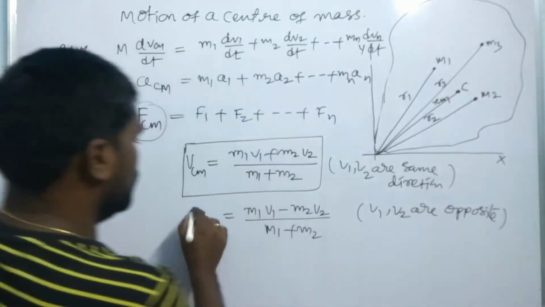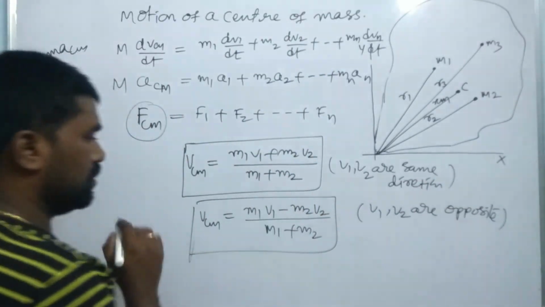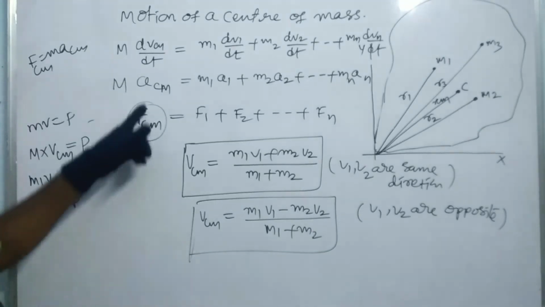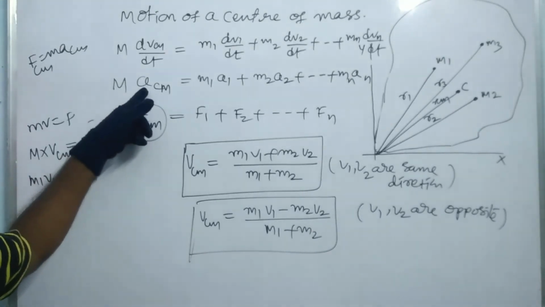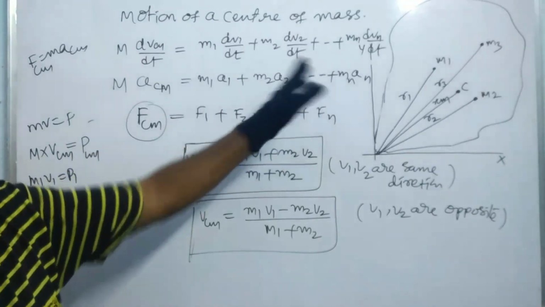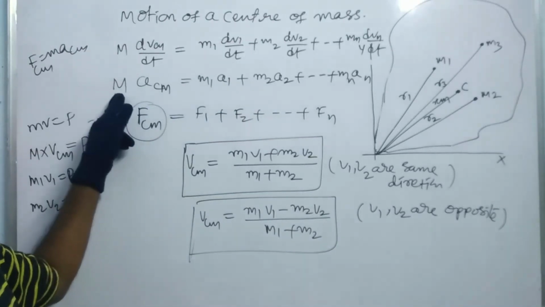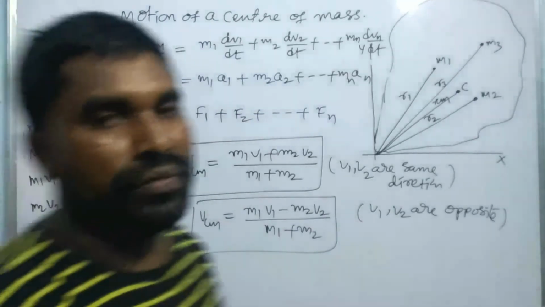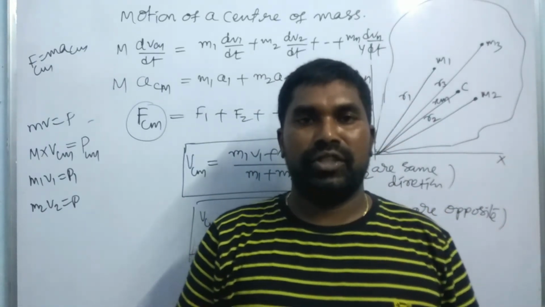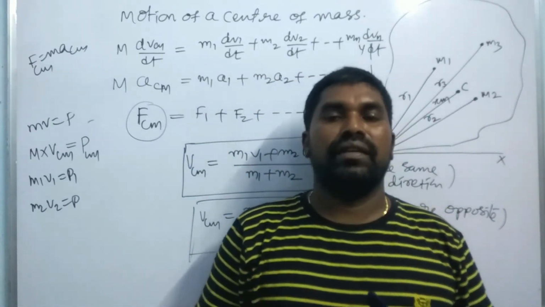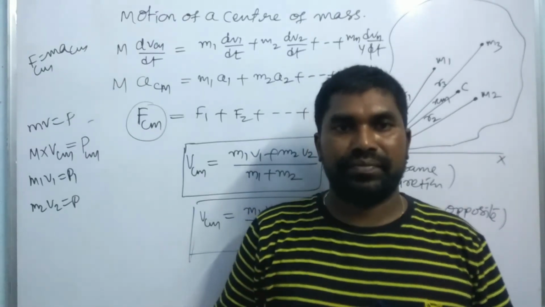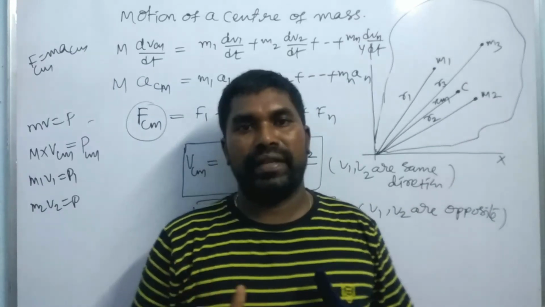Okay, so this is the formula to find the center of mass or the velocity of the center of mass. From this we can find the acceleration of the center of mass of a system. Acm is equal to (m1 a1 plus m2 a2 plus up to mn an) by capital M. So this is the motion of the center of mass of a system. We have to find it in different methods. In our next class we will discuss different objects having a center of mass, how we can find it, and we will give some more examples in our next session.